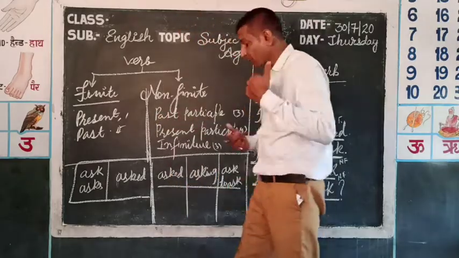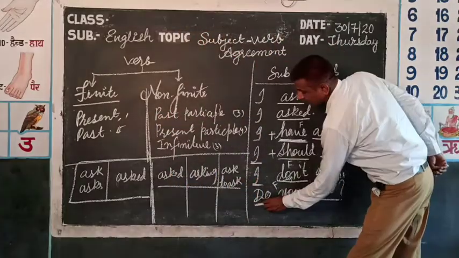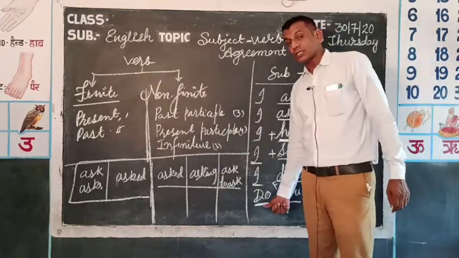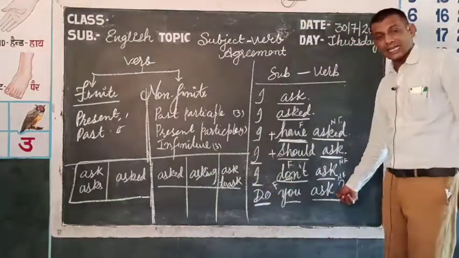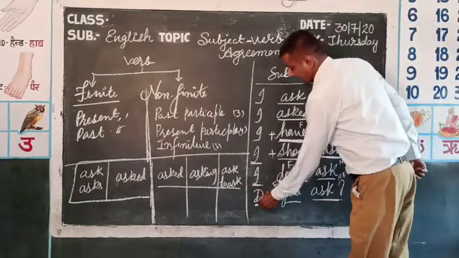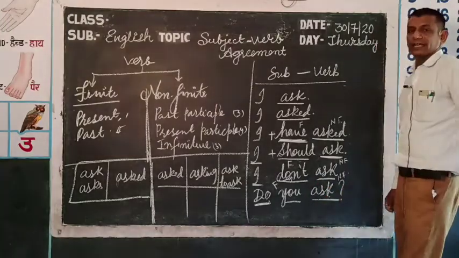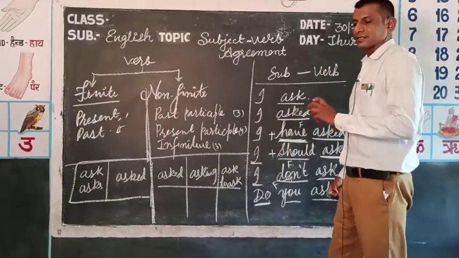No. Before it we have the verb do, the question verb do. So the first verb is do and this is ask. So this is finite and this is non-finite. So very easy to understand.